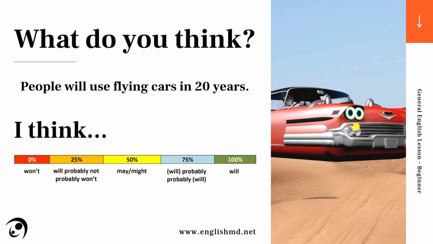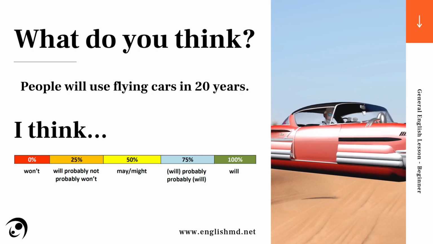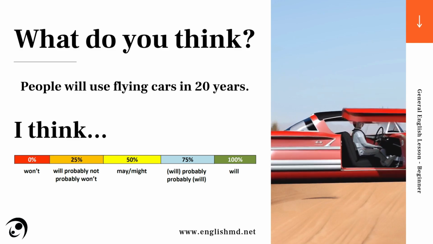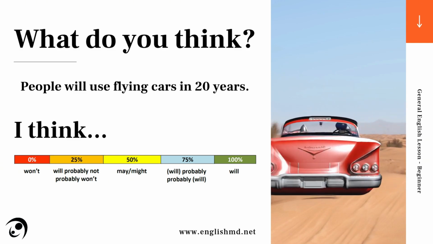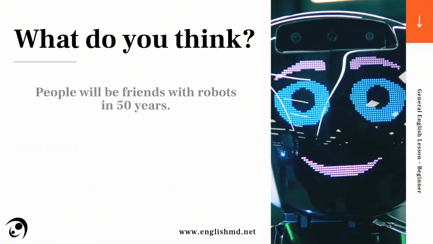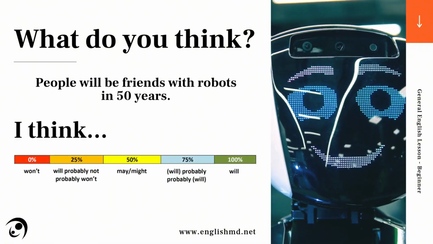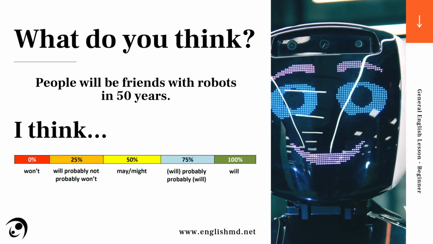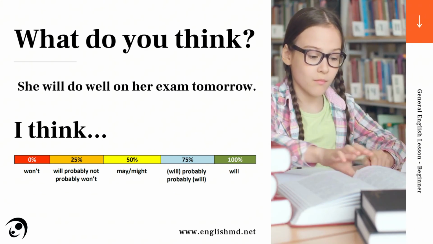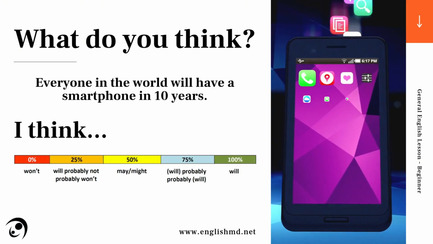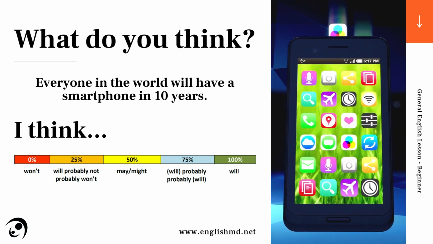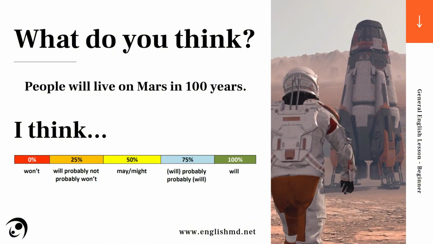So what do you think? Take a look at these predictions again and say how certain you are that they will happen. People will use flying cars in 20 years. It will rain tomorrow. People will be friends with robots in 50 years. She will do well on her exam tomorrow. Everyone in the world will have a smartphone in 10 years. People will live on Mars in 100 years.